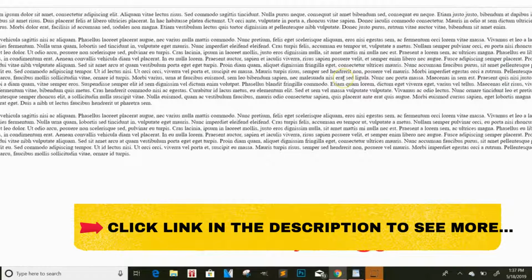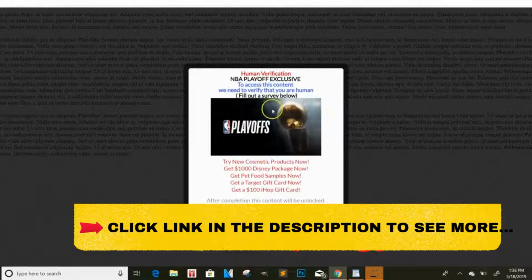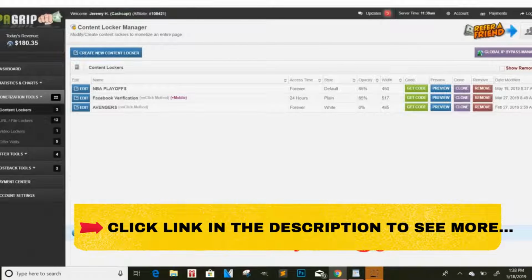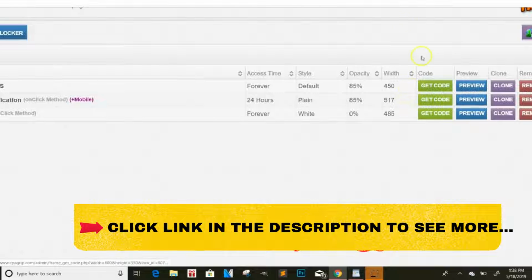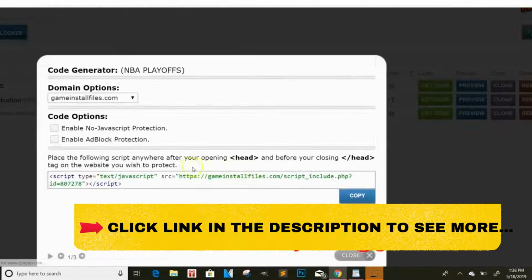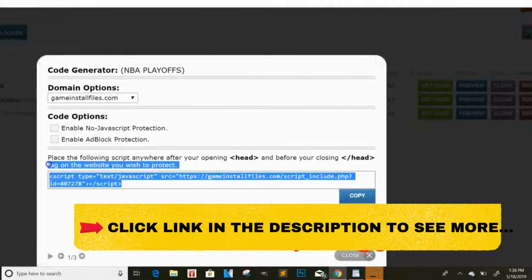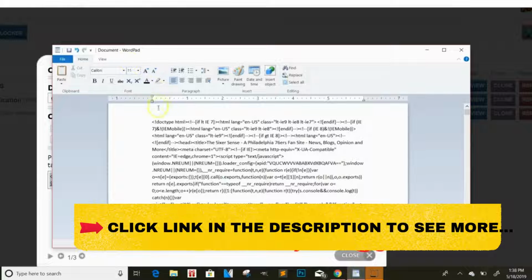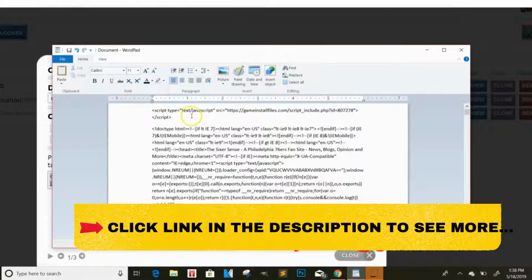So it'll come up in 3 seconds. And this is what it looks like. Human verification, playoffs. Okay, I like that. Nice. So now that we have that, we close this out and go back to our content locker, click get code right here. You'll click get code, and then you'll just copy this small code in this box. And we'll just paste that right here at the top.